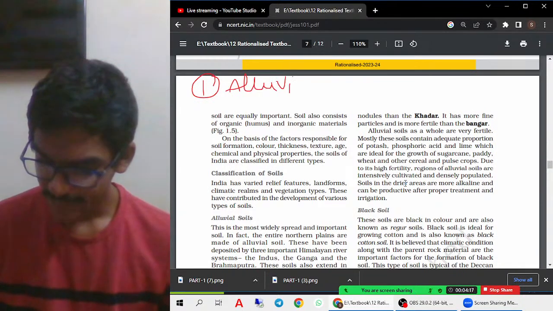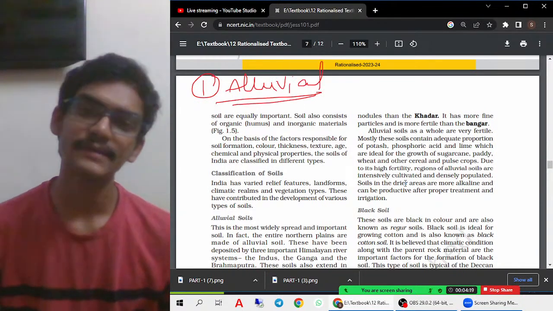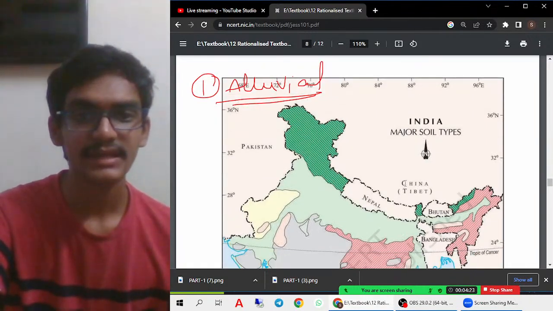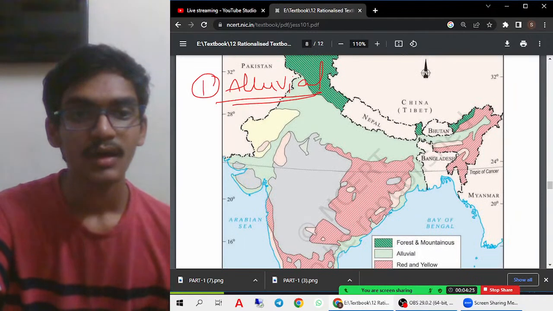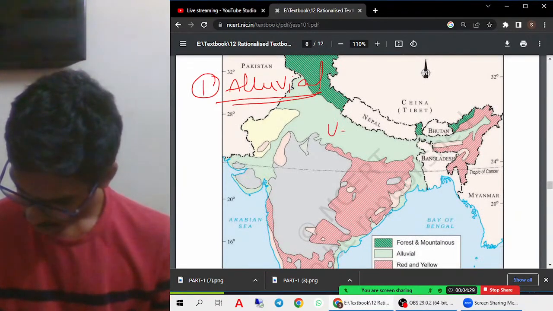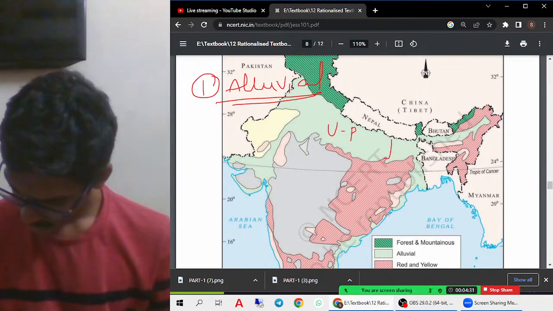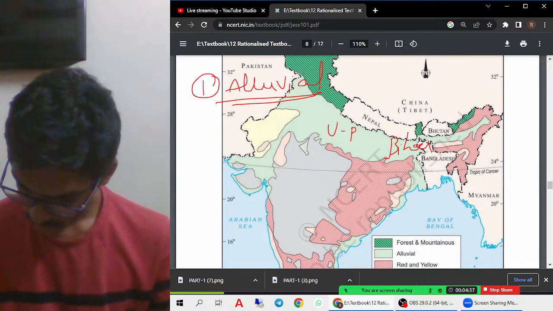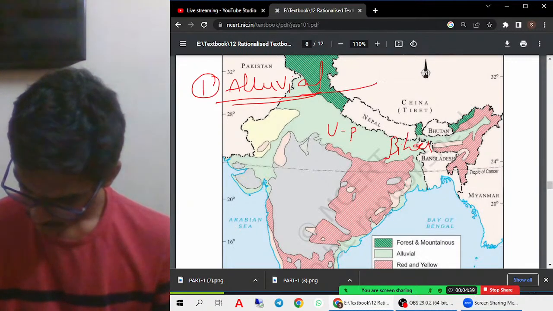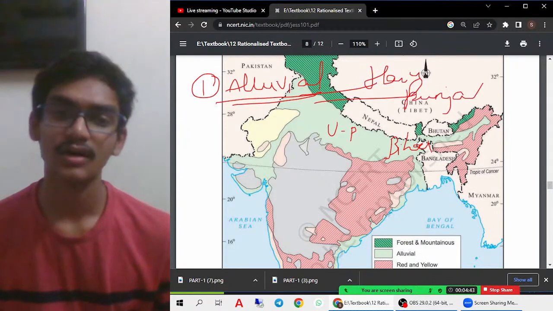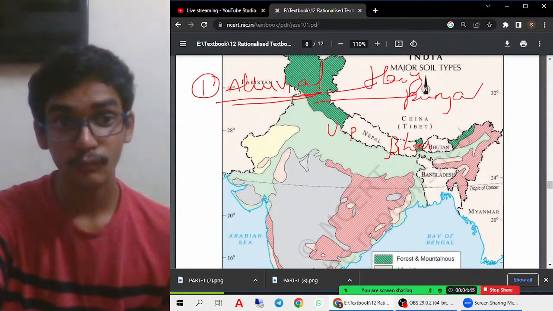So where are these alluvial soils found? These alluvial soils are mainly found, if you see the map of the country, in the regions of Uttar Pradesh, you can see, right? So in Uttar Pradesh they are found, then they are also found in Bihar, and they are also found in Delhi, and also in Haryana and Punjab. So in all these regions, alluvial soil is mostly found.